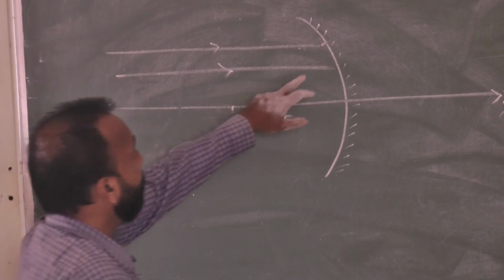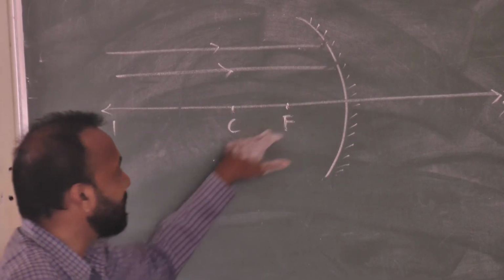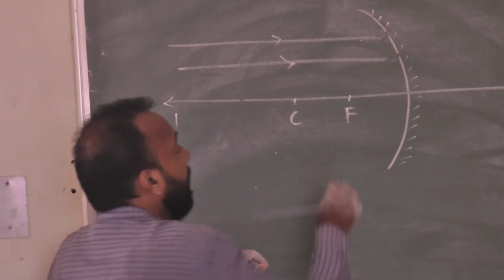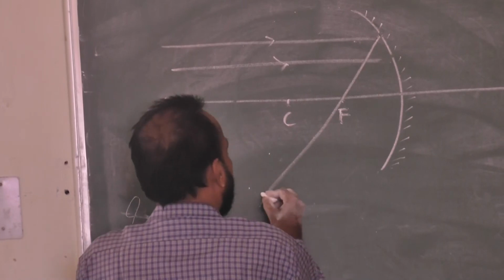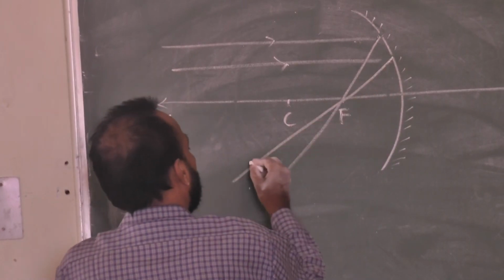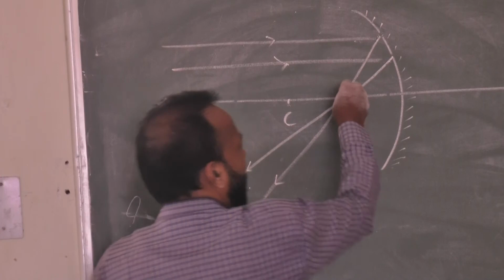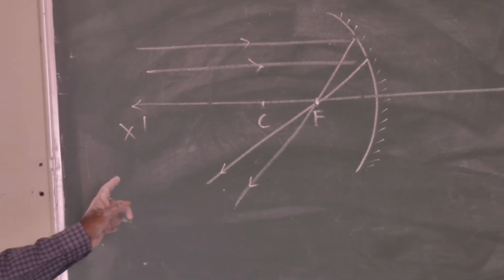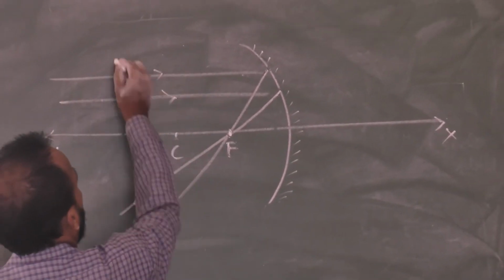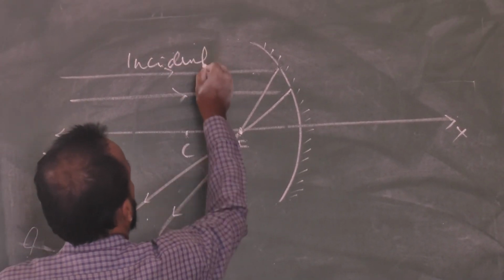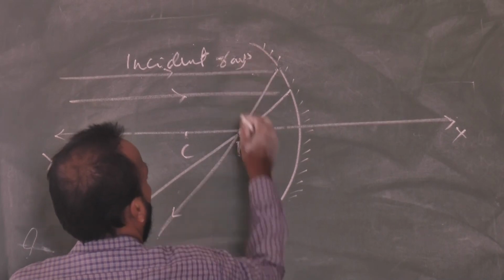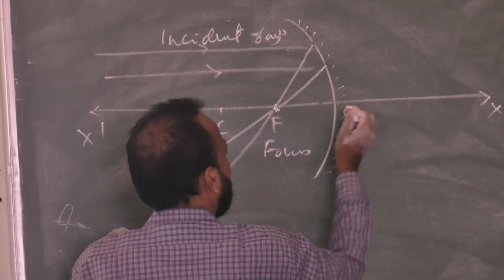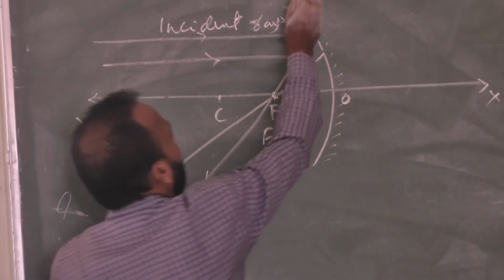So what will they do? They will pass through a point. That point is called the focus. These radiations will pass through it. The point where all the reflected rays are passing through is called the focus. So all these are the incident rays, and this point is called the focus point. This is the optical center of the mirror, and this is the focus. That is a concave mirror.